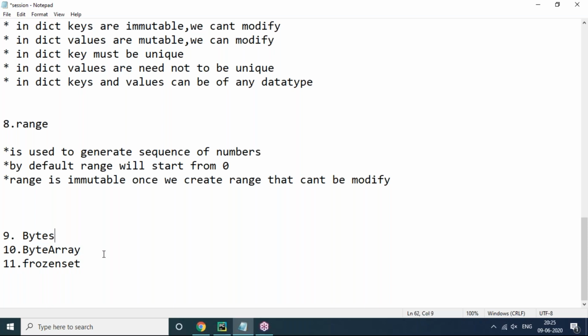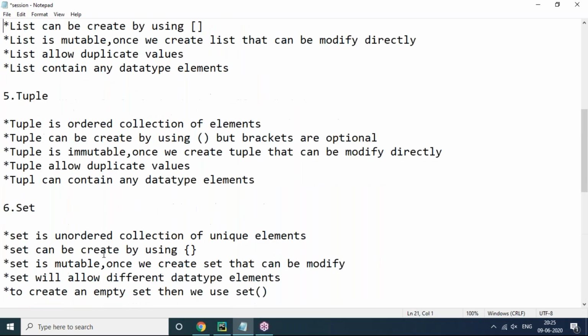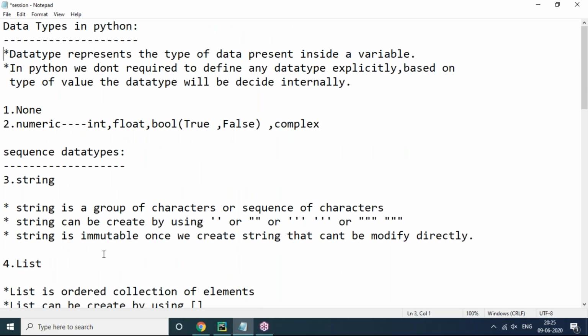Okay, so this is the complete data structure overview. What is what? Data types in Python, and in most cases sequence data types, these are called data structures, we can say that. As I said, Python is structure oriented, like these are the data structures available, and Python is function oriented. We will discuss functions also, and Python is object oriented. We will discuss class and object and how to write code inside the class and object. Everything we'll discuss in detail. But let's move to another concept today.